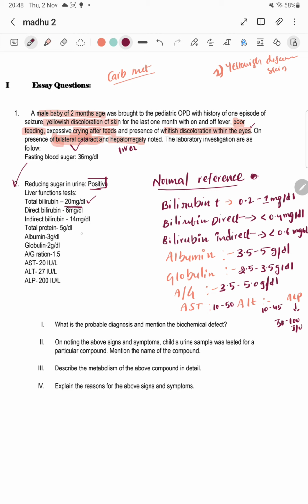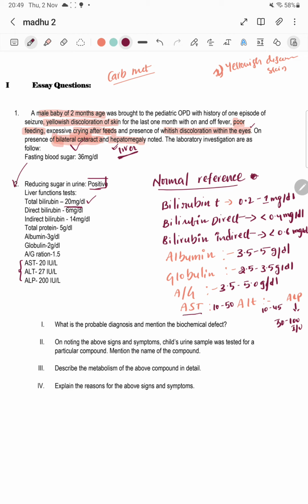Similarly, total protein, albumin, globulin, all are very low, because as we discussed in the clinical question, hepatomegaly means liver enlargement. There is a liver disorder, the liver is defective, and albumin synthesis, globulin synthesis, protein synthesis take place in the liver. So when the liver is not functioning, what happens? Automatically whatever products we get from the liver will be slowed down. So albumin level is very low, globulin low, AG ratio is abnormal, and AST, ALT, ALP, all these are liver enzymes. Whenever the liver is defective, these enzymes will be elevated. Whenever the liver is healthy, these enzymes will be in normal ranges.